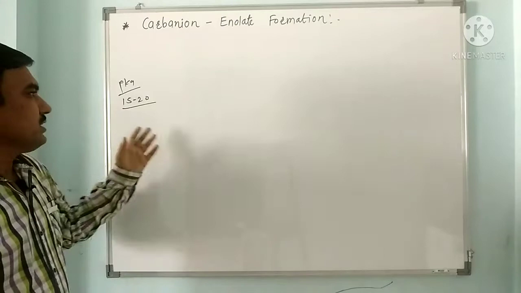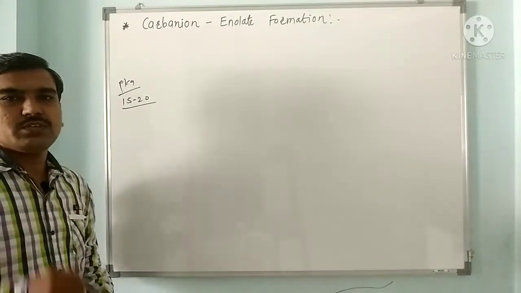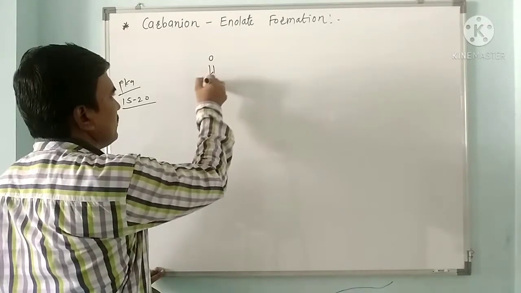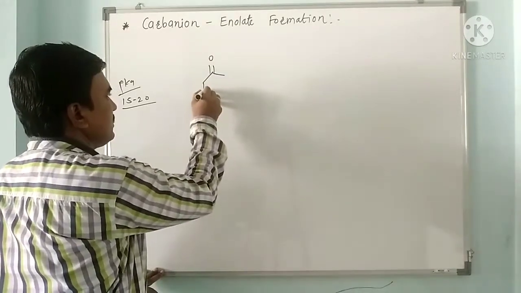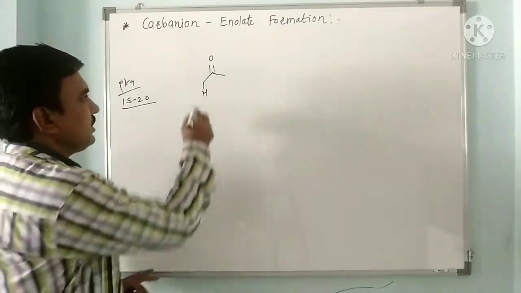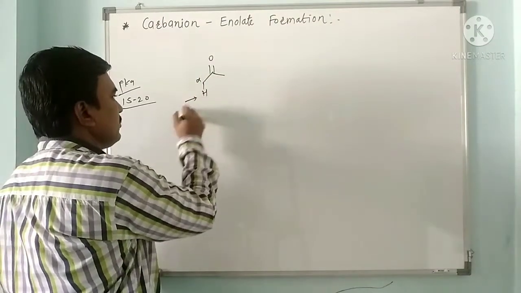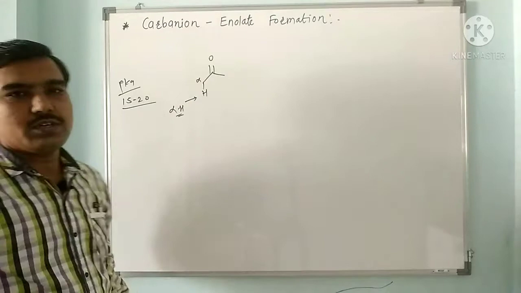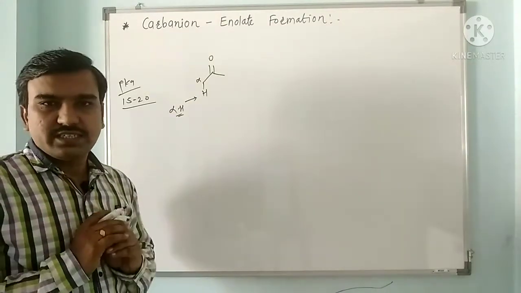Here we have to see different carbonyl compounds. First, an example of a carbonyl compound in which this is the alpha carbon and this hydrogen is the alpha hydrogen. Alpha hydrogen of carbonyl compounds is acidic in nature. Why?